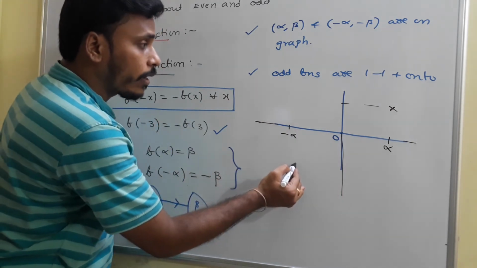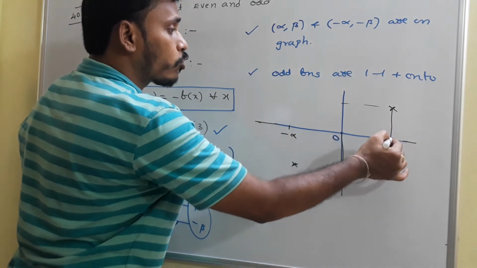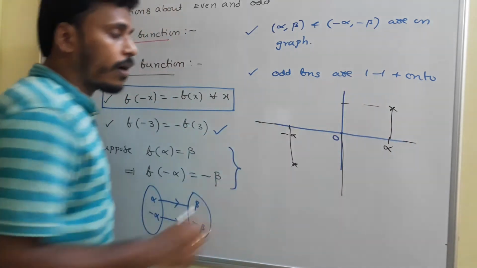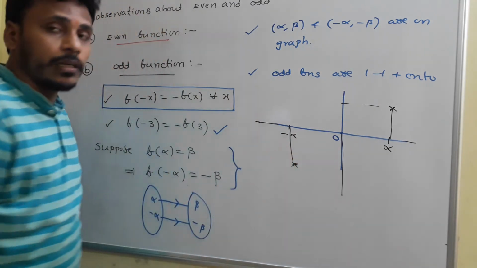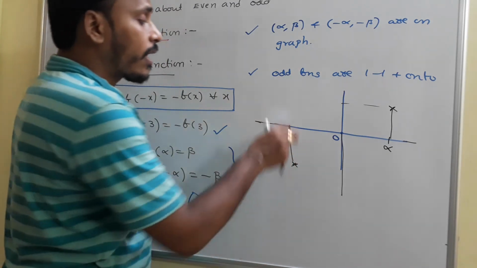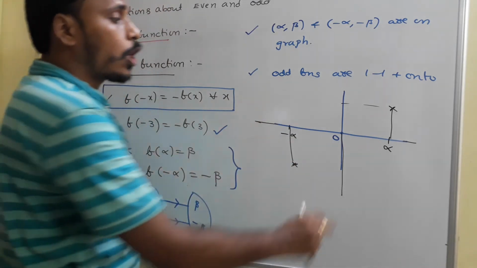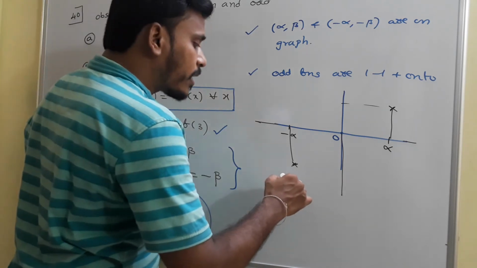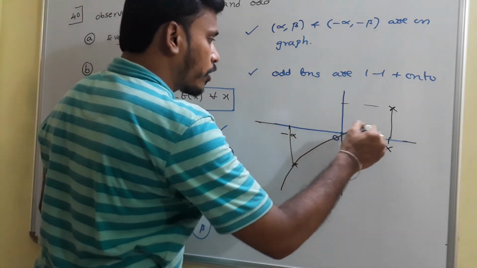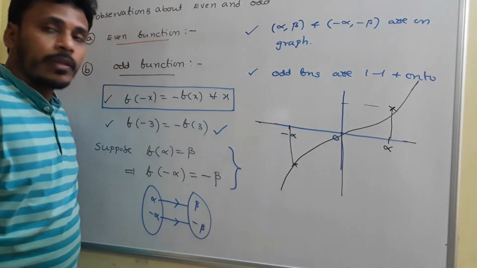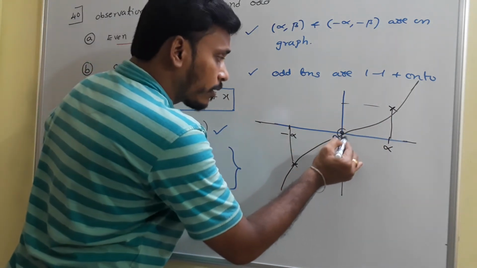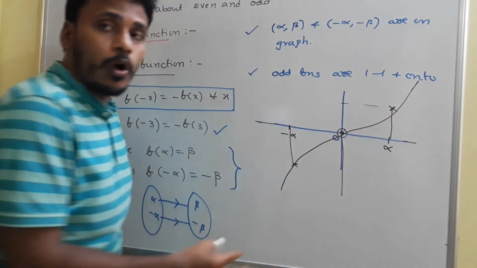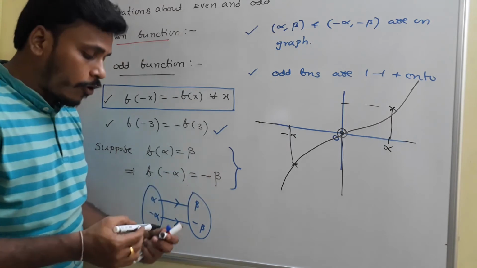That in the sense somewhere you will get minus beta here. These heights should be same. That is, when you observe the graph in the first quadrant, it is similar to the graph in the third quadrant, as well as the graph in the second quadrant is similar to the graph in the fourth quadrant. See, for suppose, just as an example, x cube is an odd function, the graph will be like this. About the origin, if you rotate the graph, after a certain rotation, the graph of the first quadrant will coincide with the graph of the third quadrant.